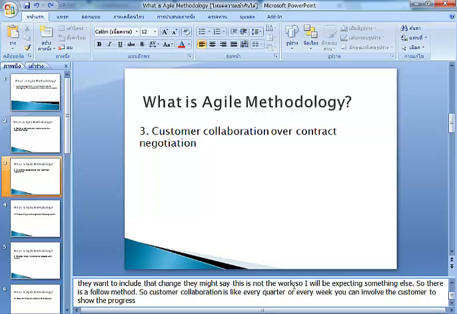Or, what we do every week, there's a meeting for the project. Here in agile methodology, customer collaboration is a method of collaboration between our team leader and the customer. So every week we will show the progress of the project.